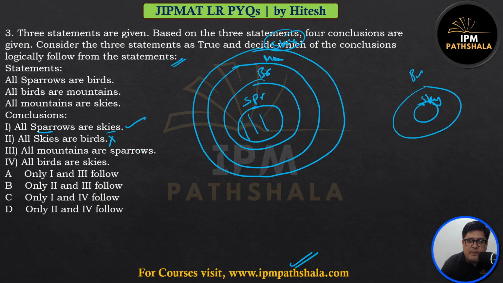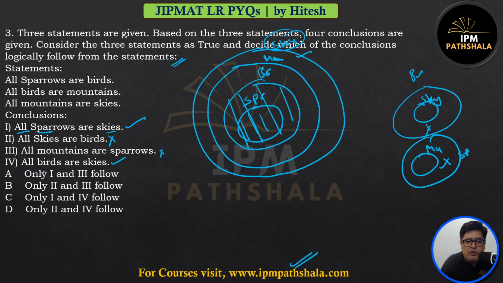All mountains are sparrows. Is mountain a part of sparrow? No. Do we have this kind of diagram? Mountain, sparrow? No. This is wrong. All birds are skies. Do you see? All of the birds are a part of skies. So what follows? One follows. One is a logical conclusion, and four is also a logical conclusion.